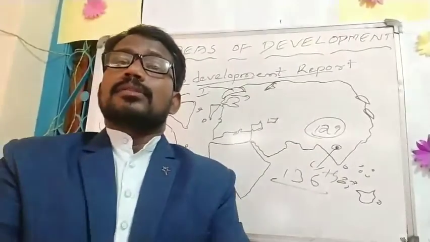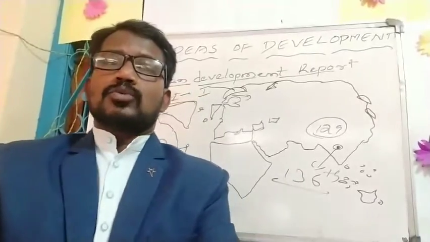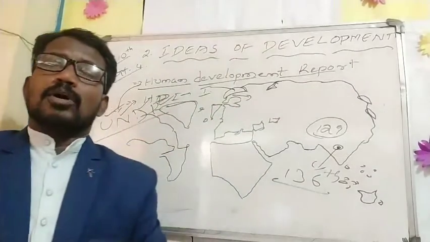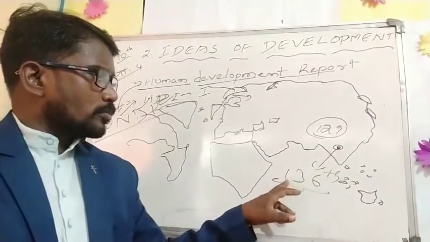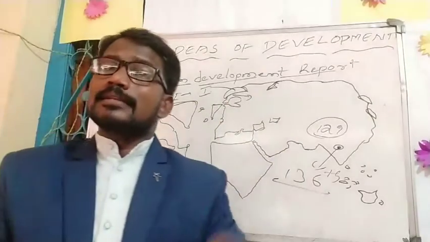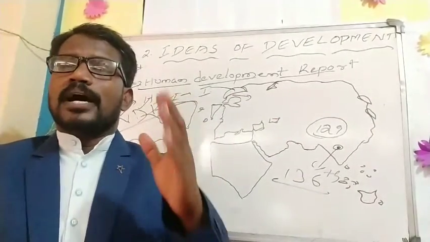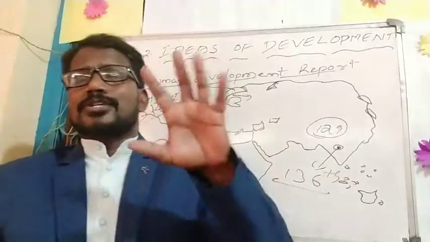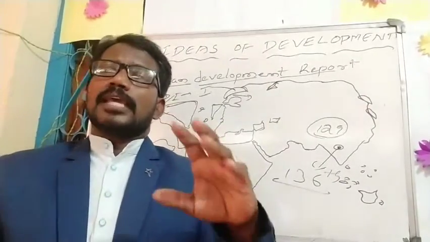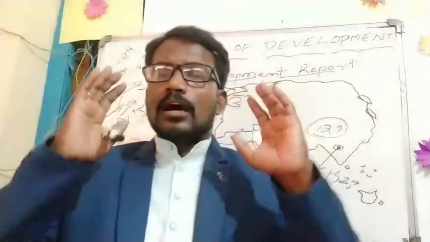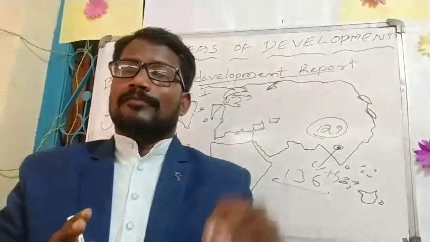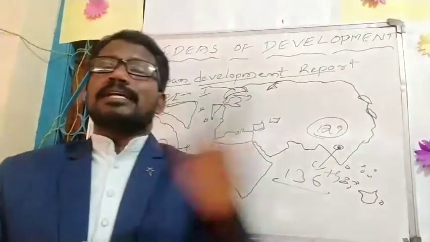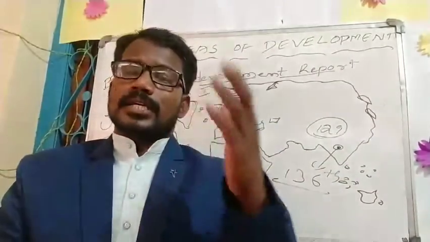According to the HDI report, the first place goes to Norway, second place Switzerland. What about India's place? As per our textbook, we are getting 136th place in HDI. Every dollar would buy some amount of goods and services in any country. And the next one, expected years of schooling. What is the meaning of expected years of schooling? It is the number of years of schooling that a child of school entrance age can expect to receive given the present enrollment rates.